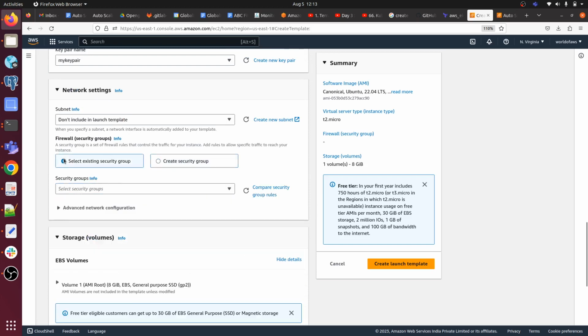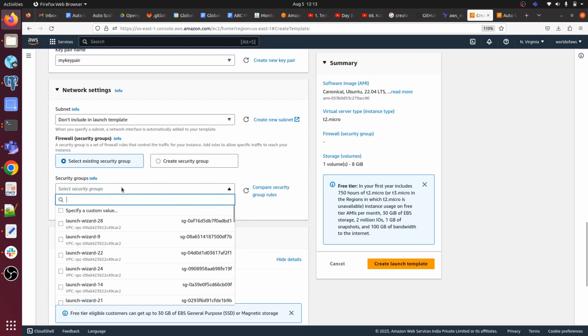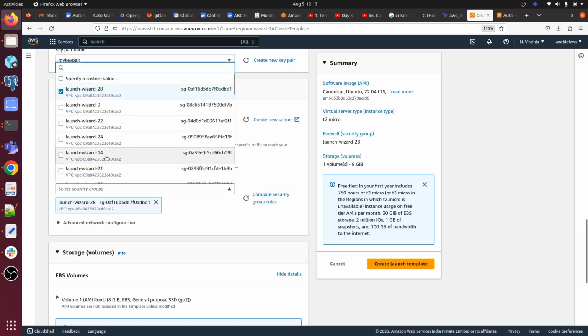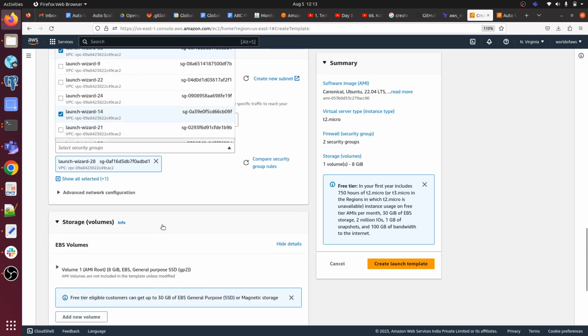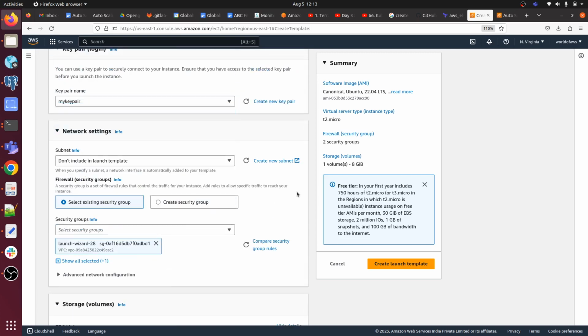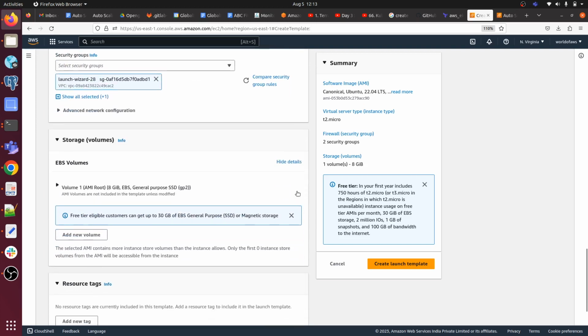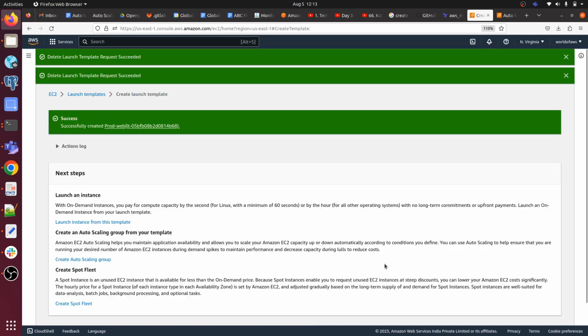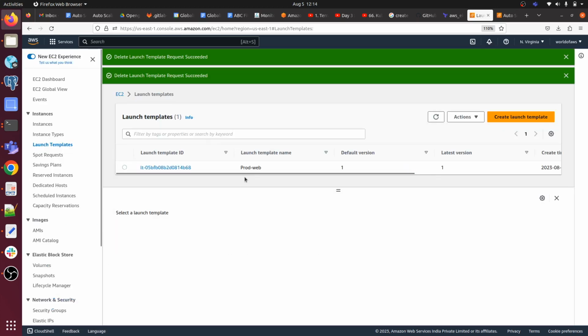I'm going to select the existing one, as I don't want to create another security group. So let me click create launch template. Okay, so our template is ready now. You can see it's getting created.